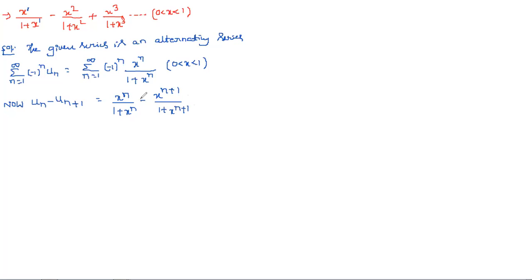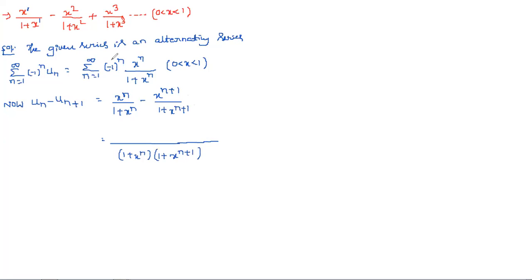Just in place of n we substituted n plus 1 to get un plus 1. Now you can take LCM and simplify. The LCM is 1 plus x power n into 1 plus x power n plus 1.